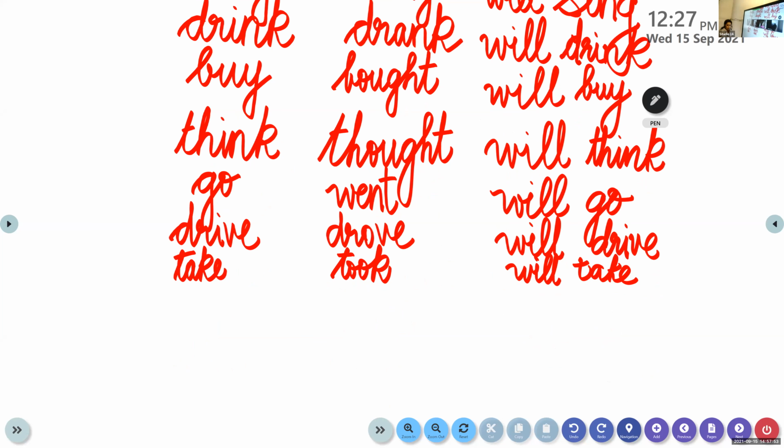So I want all of you to write and study these words at home very well. We should be thorough with these words. We should be familiar with the past tense form too. Okay, children. Finished.